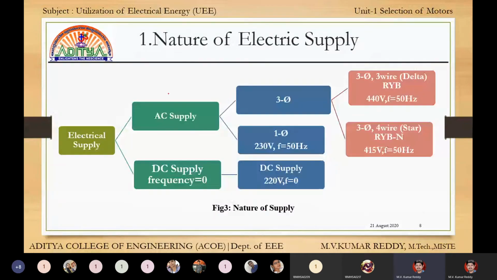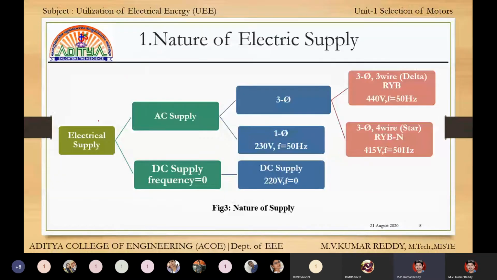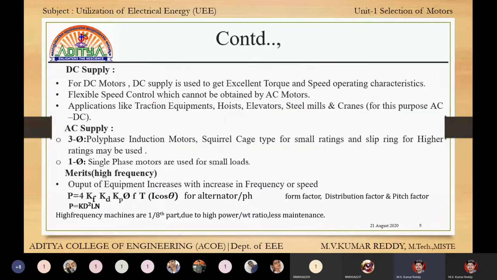Next, of these 8 important factors, what is the first one? The first one is the nature of electric supply. We know that electrical supply is of 2 types, AC and DC. AC is three phase or single phase. DC is only one type. Frequency is 0.